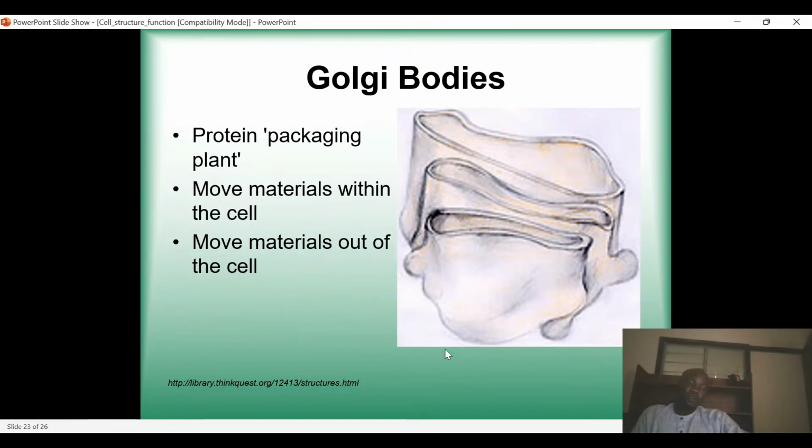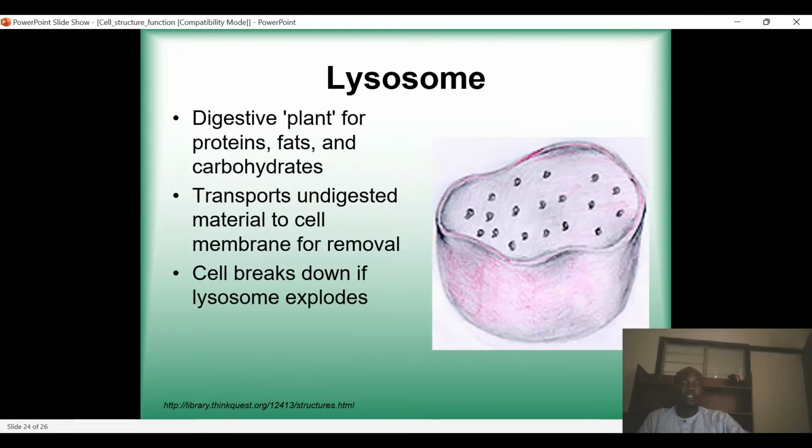And then it also moves materials within the cells. That is another function, to move materials. So it moves materials outside of the cells at the same time. That is the function of the Golgi body. And then the next thing is the lysosome.